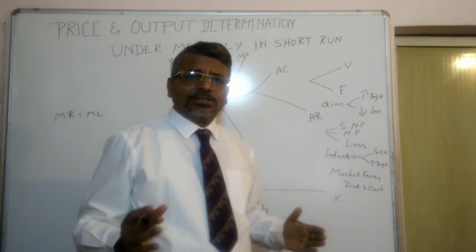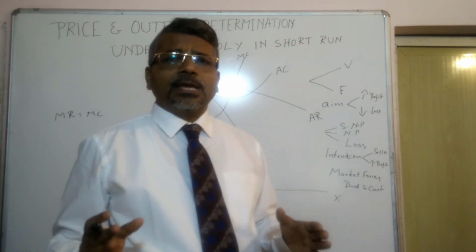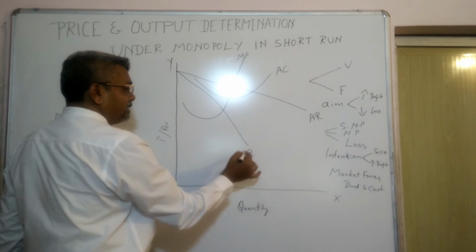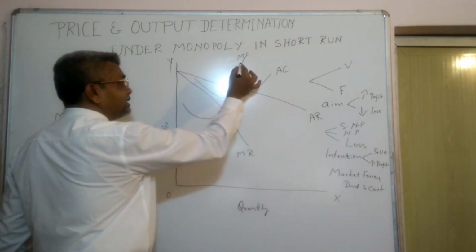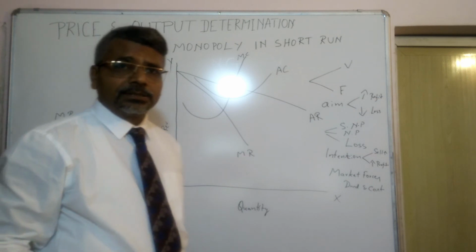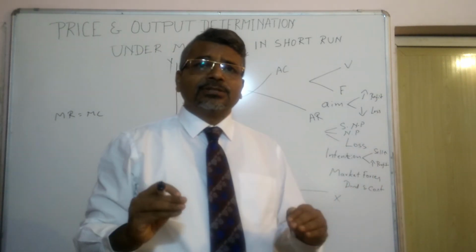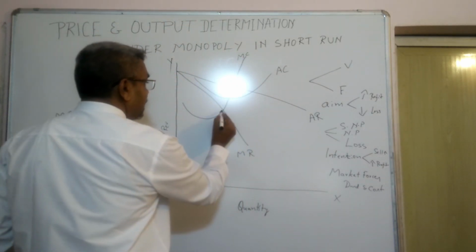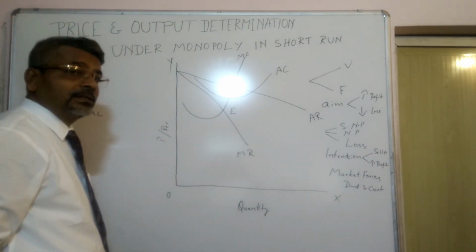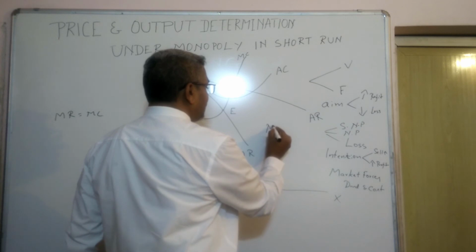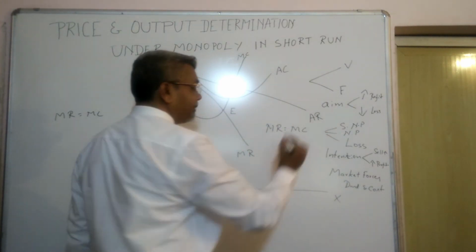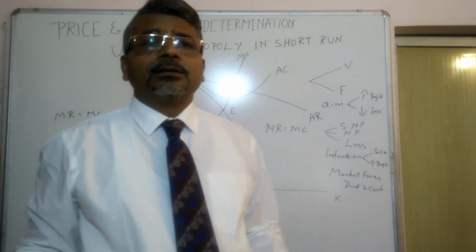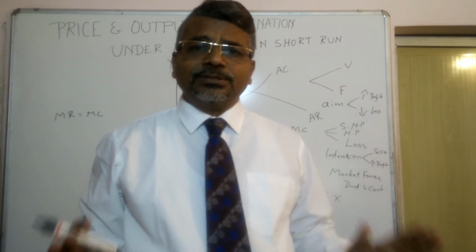And we understood the different cost and revenue curves: AR and MR are both revenue curves, and there are the marginal cost curve and average cost curve. We discussed both cost curves and revenue curves. The equilibrium occurs at the point E where MR is equal to MC. I think all of you understood this.